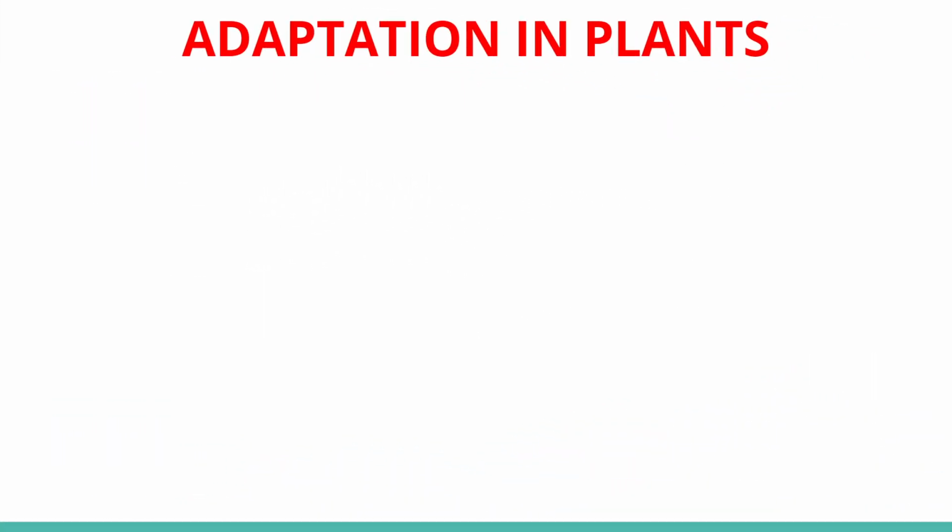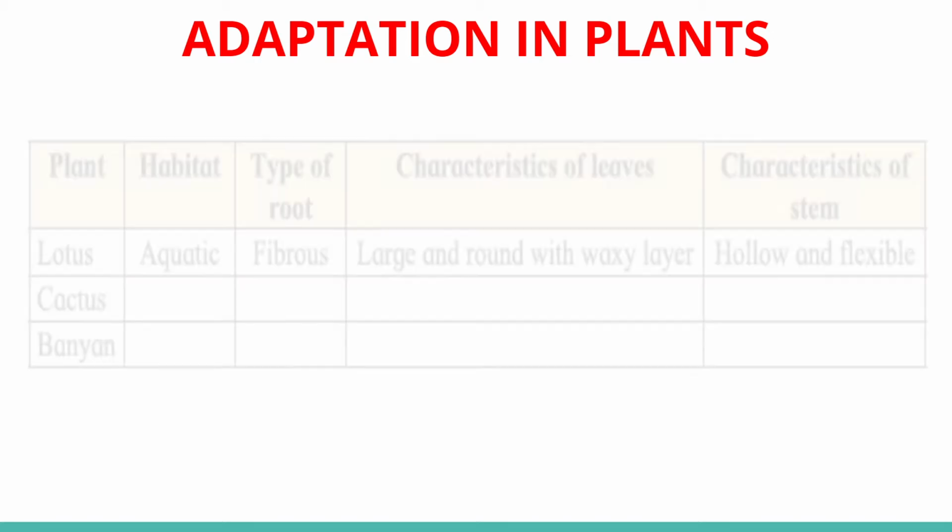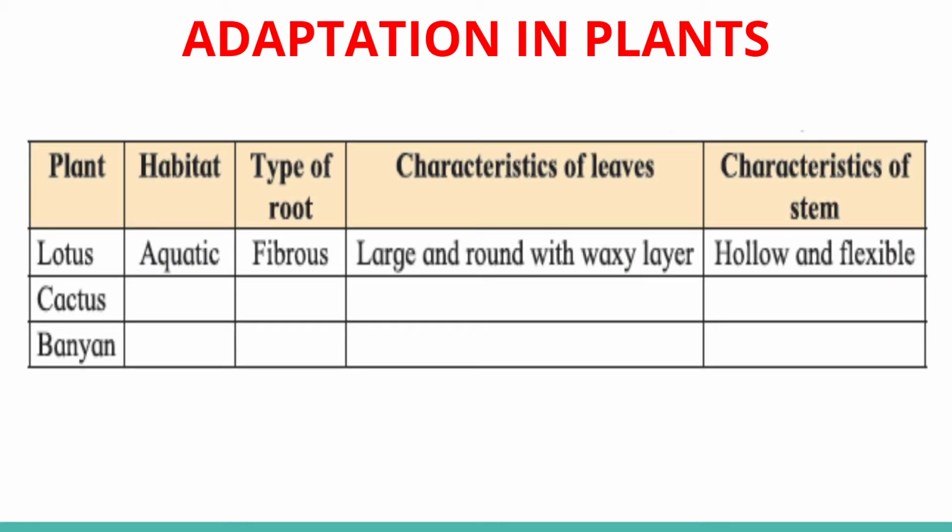Now, we will see adaptation in plants. Observe and complete the chart. Include other plants from your own region too. The first column is plant. The second one is habitat. Habitat means where they are found. The third one is types of root. Next, characteristics of leaves, and last is the characteristics of stem.